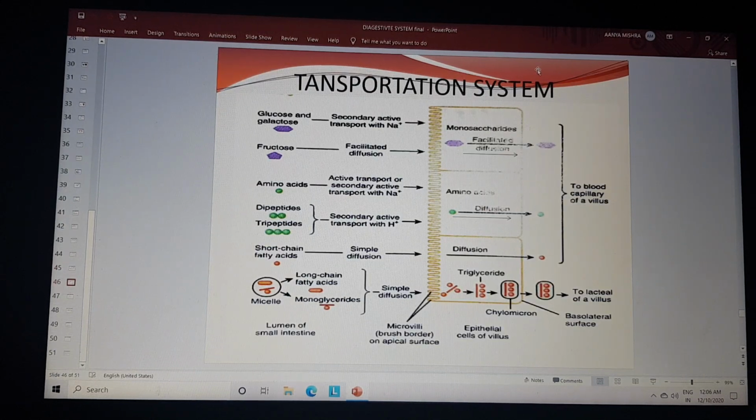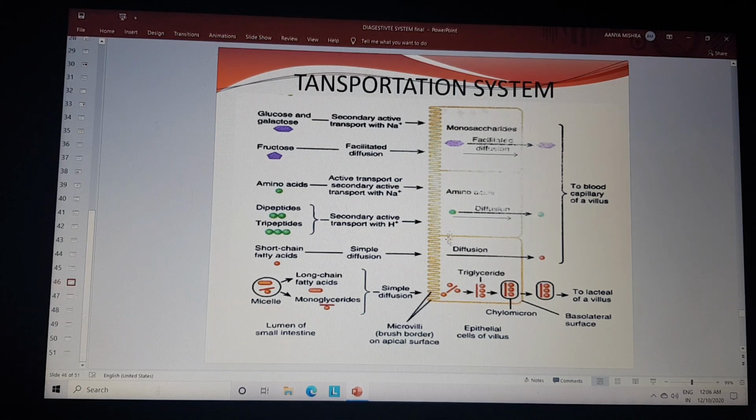This diagram presents the transport system for different food materials like glucose, galactose, fructose, amino acids, dipeptides, and fatty acids. The barrier is in the form of microvilli, which show the brush border of the epithelial surface.